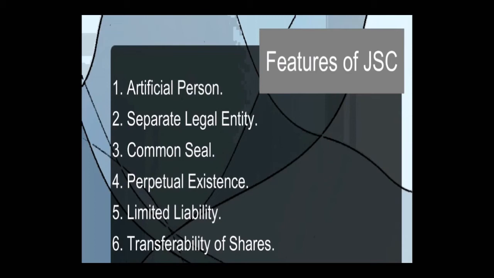But here it's not like that. In the eyes of law, they treat the company as a separate person and the members as separate persons. So here the point is separate legal entity. Means both are separate legal bodies, both having separate legal existence.